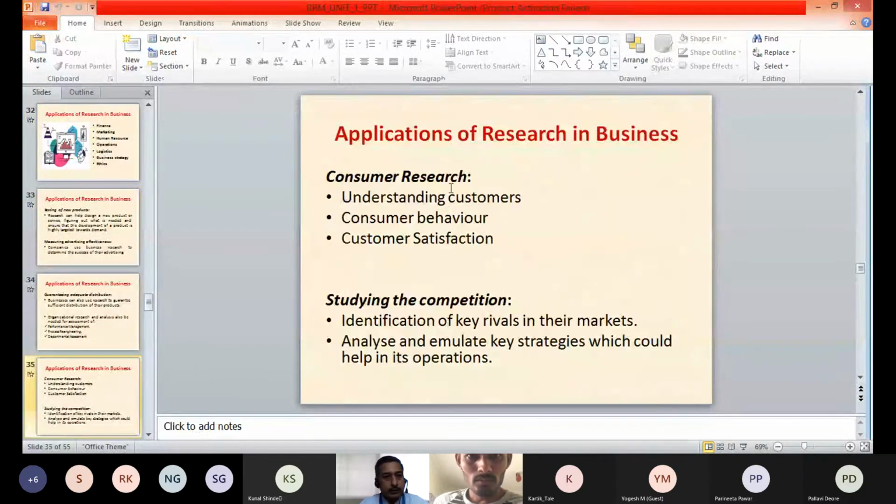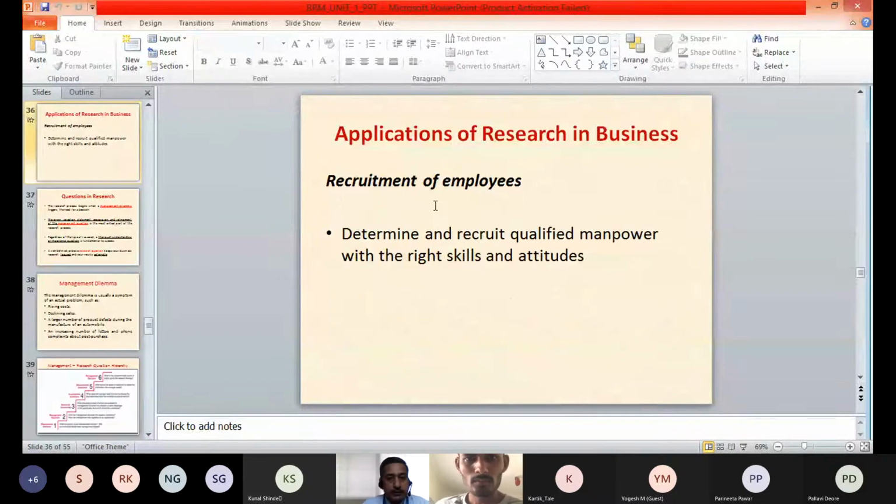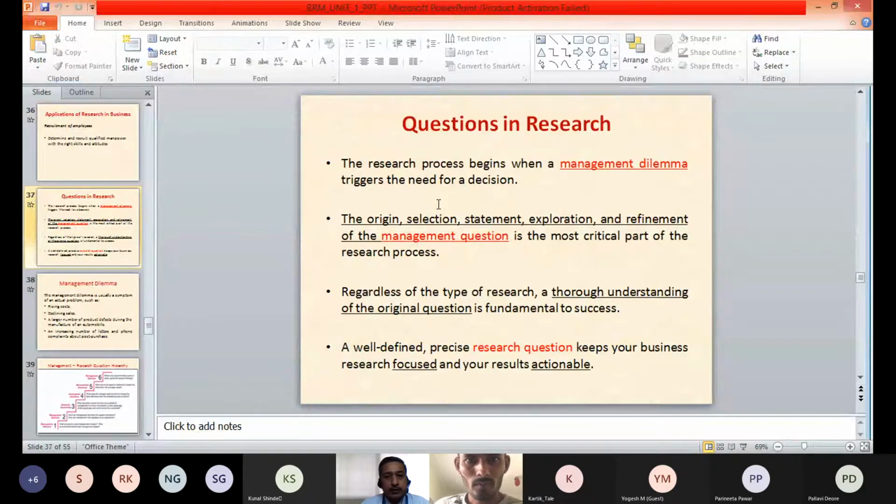We discussed the applications of research in business in the last session. Also, we started discussing the different questions in the research.